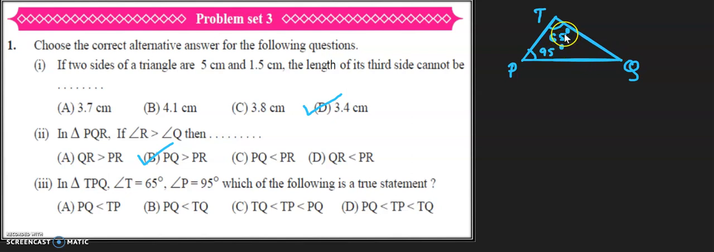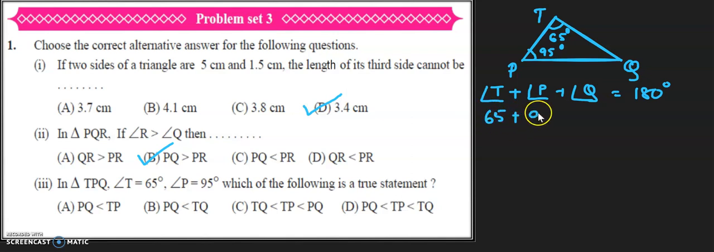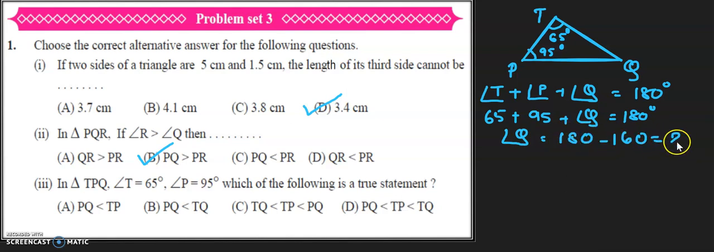We don't know the third angle, that is angle Q. So we will find angle Q by using the angle sum property, that is angle T plus angle P plus angle Q is equal to 180 degrees. On substituting, we get 65 plus 95 plus angle Q is 180 degrees. So angle Q is 180 minus 160, which is equal to 20 degrees. So we mark this here as 20.